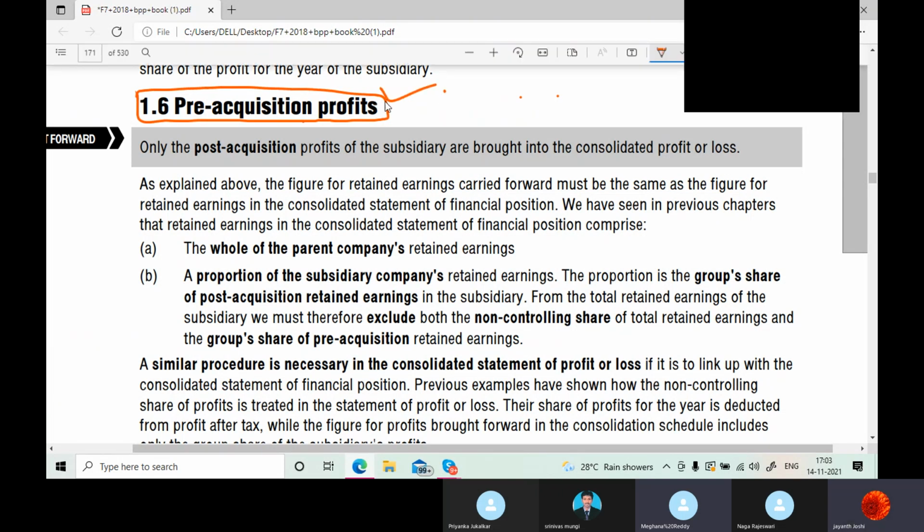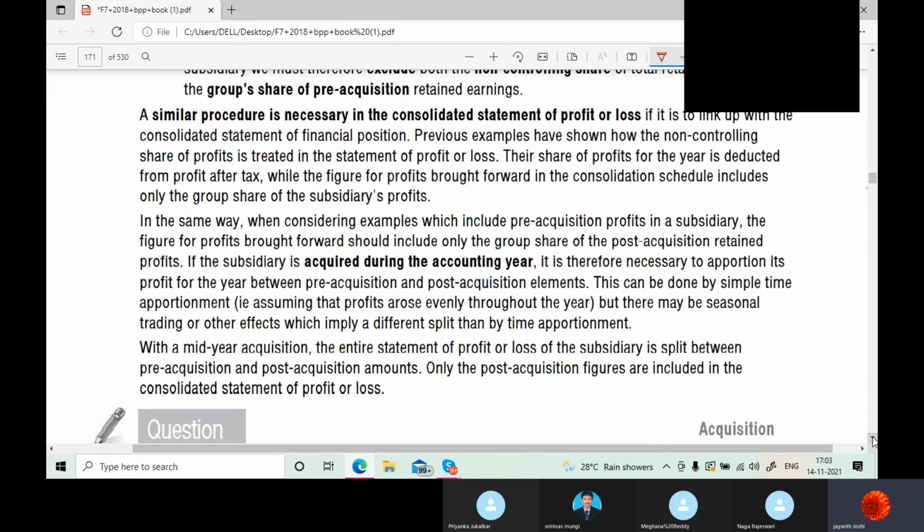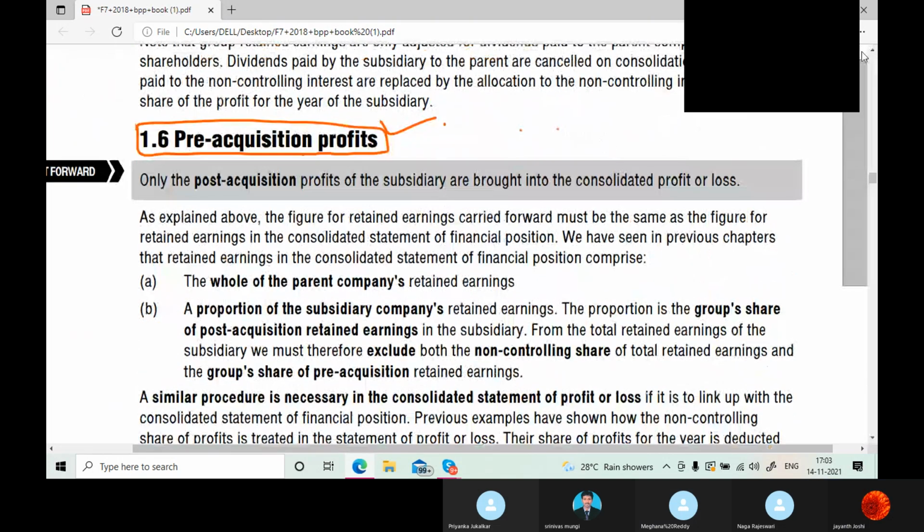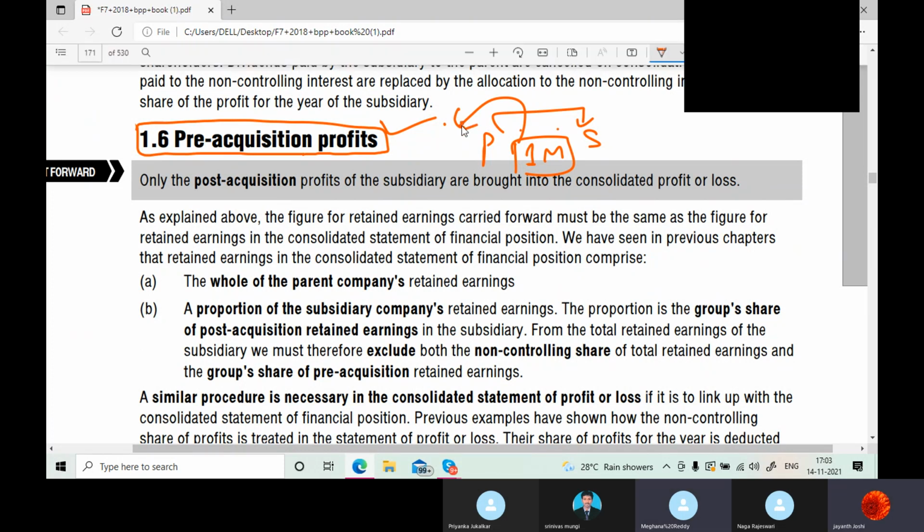Pre-acquisition profits. Let us move forward and see what is happening here. You already know what pre-acquisition profit is. Parent has acquired the subsidiary on 1st March, and this particular period is called pre-acquisition. Any profits in this period are called pre-acquisition profits.